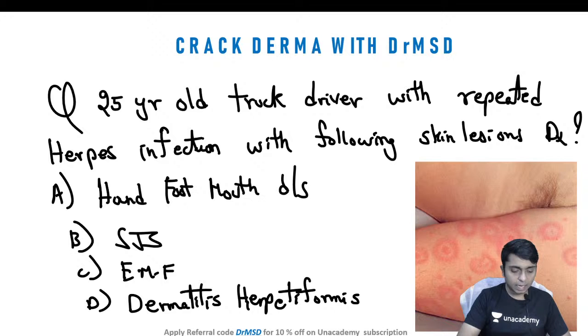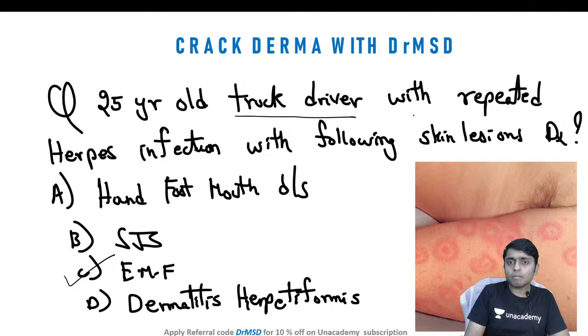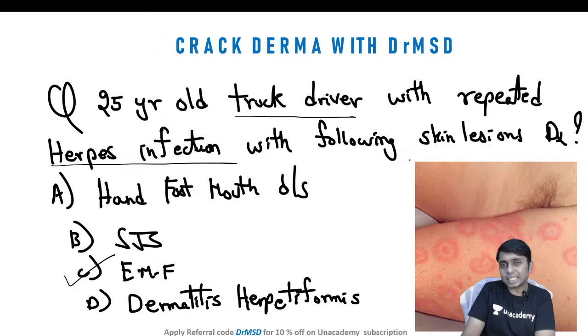So I hope everyone agrees with the answer erythema multiforme, because that is the answer here. Yes, okay. Krish also says it is C. Lyle Moh says it is D. Okay, we'll see. So please read the question carefully. A 25-year-old truck driver with repeated herpes infection, with the following skin lesions. The skin lesions are given in the image. What is the diagnosis? So this was an FMGE question.